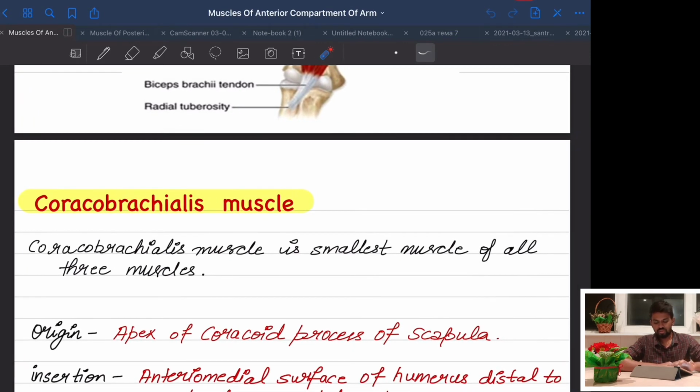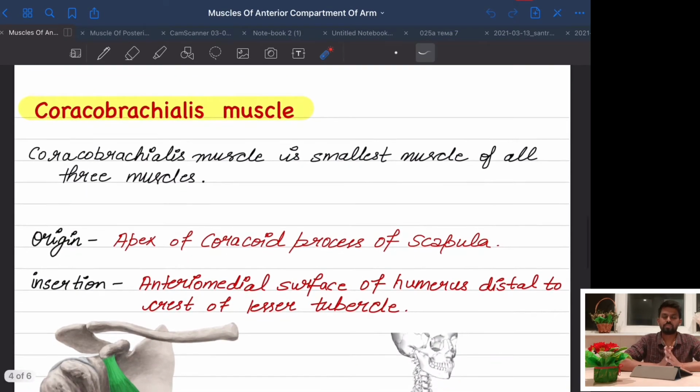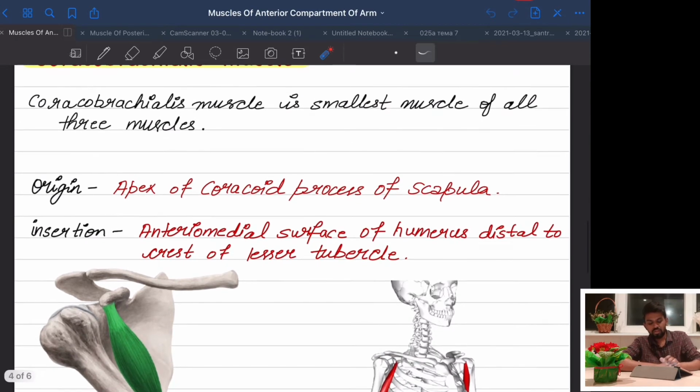Now the next muscle, the coracobrachialis muscle. The coracobrachialis muscle is one of the smallest muscles of these three. Means if you compare the size of the other two, the smallest is the coracobrachialis. Now the origin of the coracobrachialis. The coracobrachialis originates from the apex, like the which muscle? The short head of the biceps brachii.